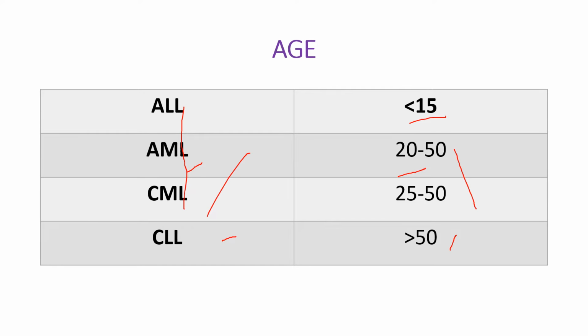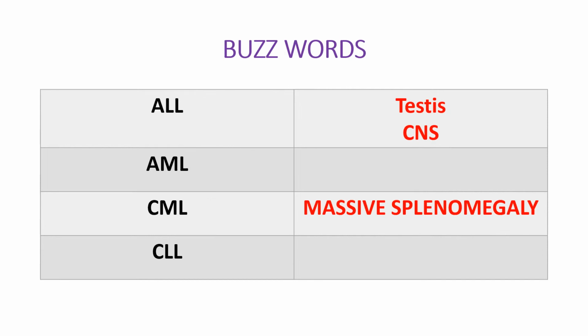Now, don't quote me on this, because 99% it is true that this will be asked, but all these things, remember, can happen at any age. There is no specific age, but it is more common that they happen this way. So in an exam, if a psycho guy sets a paper and deliberately wants to misguide you, then don't come after me for this video. Just excuse me for that. But anyway, the idea here is please learn the age first. ALL happens less than 15, AML happens 20 to 50, CML happens 25 to 50, and CLL happens more than 50. Now, one more important thing are the buzzwords. There are some words which tell you what diagnosis it is.